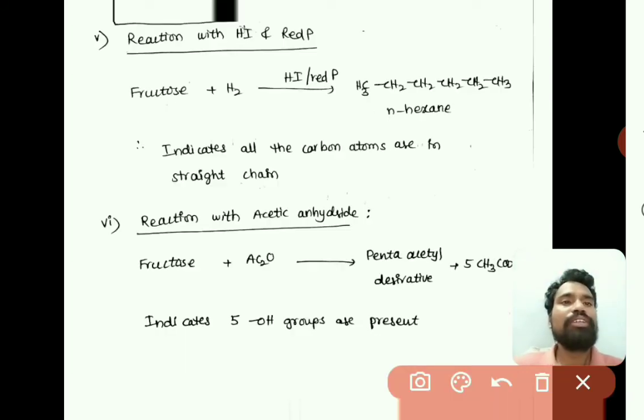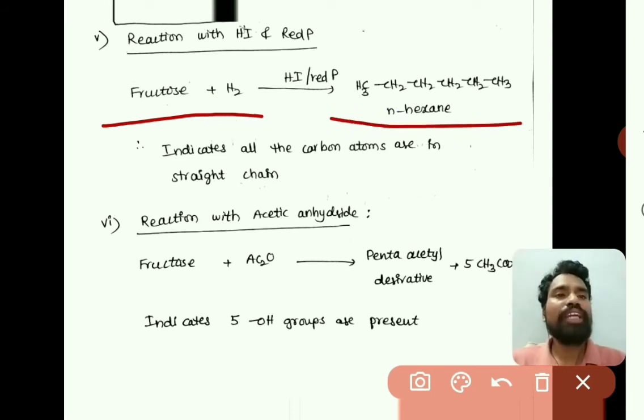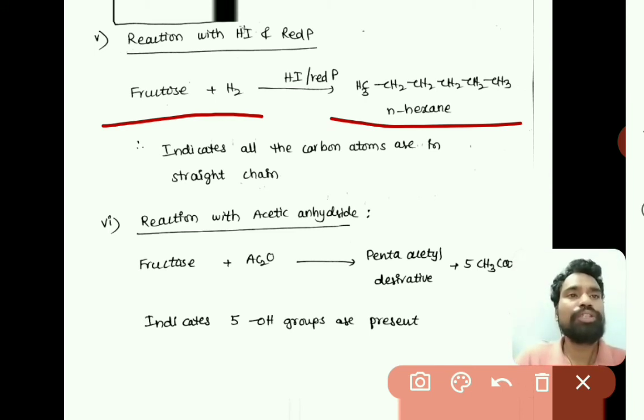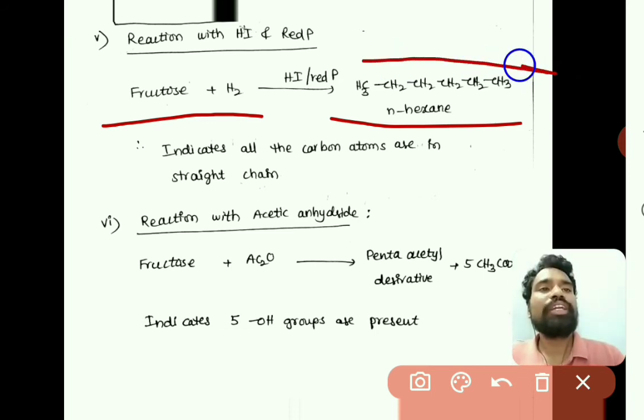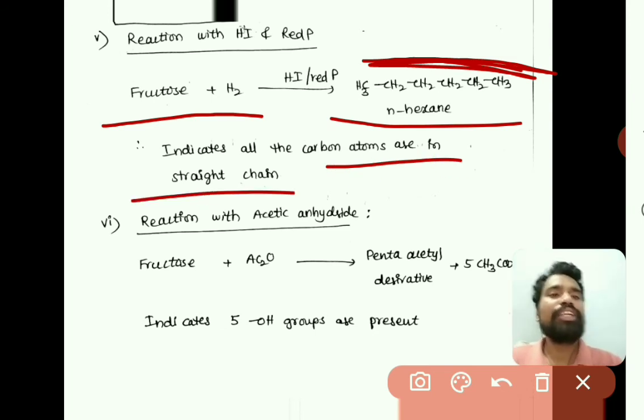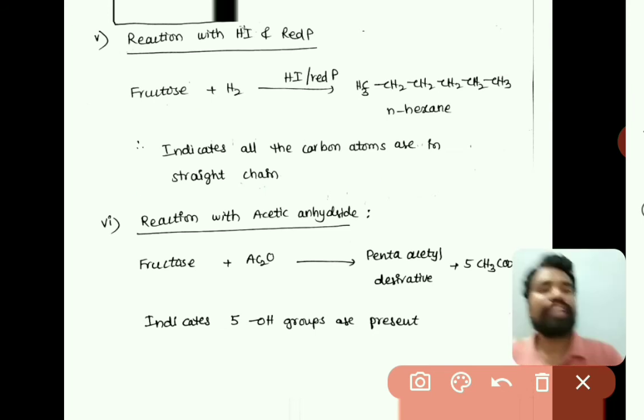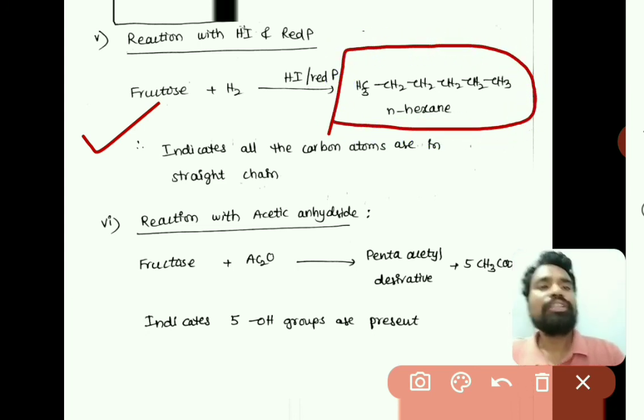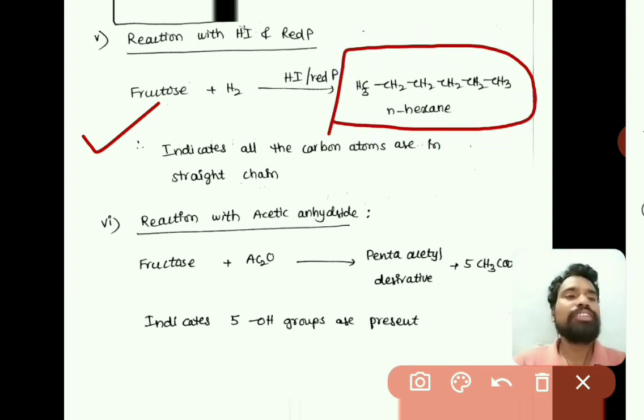Now the reaction with HI and red phosphorus. When fructose is reduced with HI and red phosphorus, it forms n-hexane, that is CH3, CH2, CH2, CH2, CH2, CH3. As hexane is formed here, all the carbon atoms are in a straight chain form. So through this reaction we can confirm that all the carbons are in an open chain or straight chain form in fructose, right?